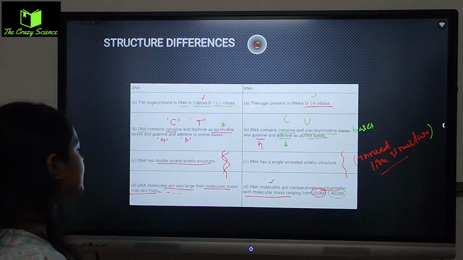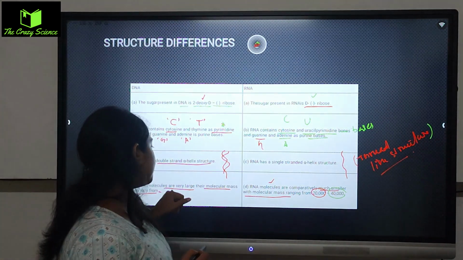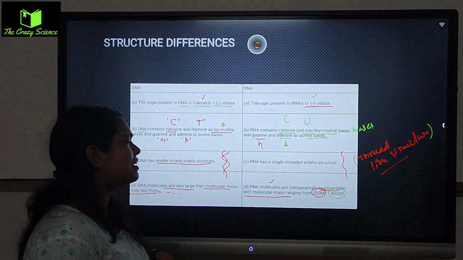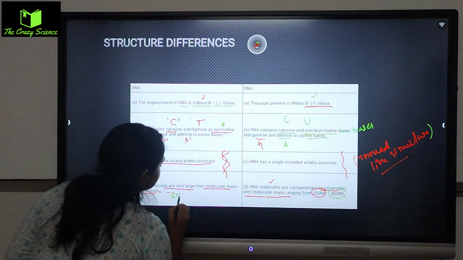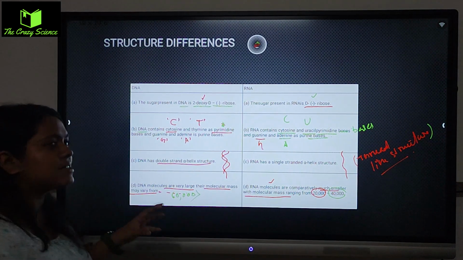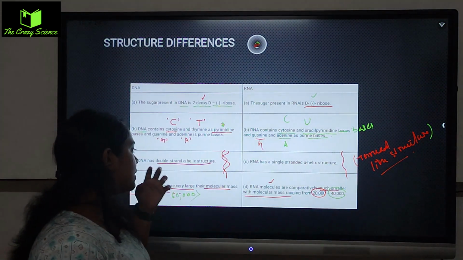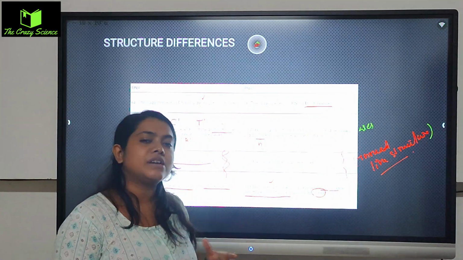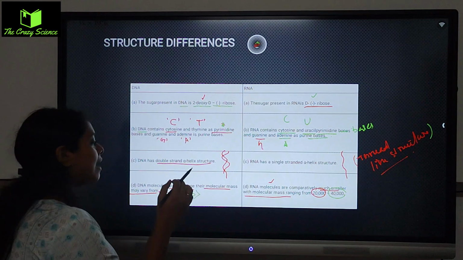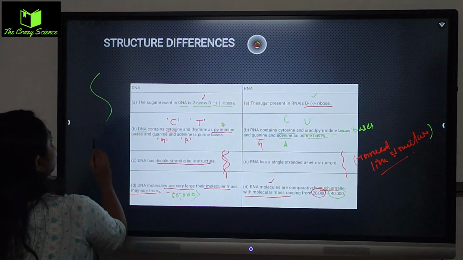So the DNA molecular mass is much higher, more than 60,000, around 60,000 to 80,000, because the mass is big and they are quite large in structure. Whereas RNA molecules are much smaller, because DNA is a double helical ladder-like structure, right?